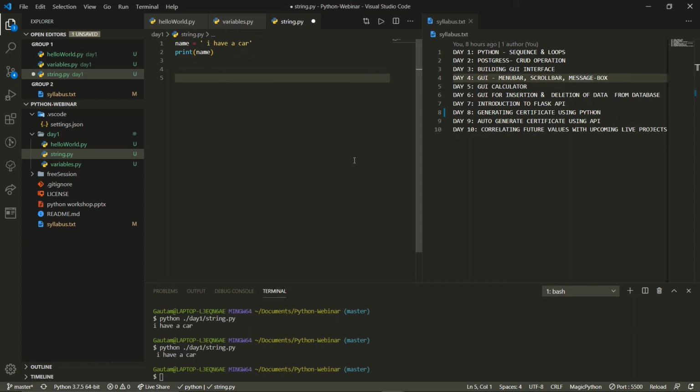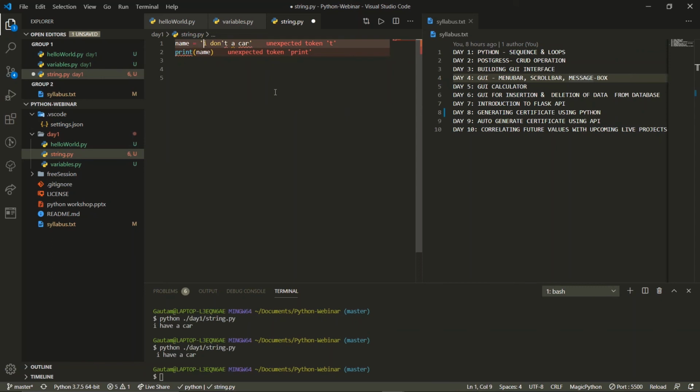Okay, now there is another question: what is the difference between double quotes and single quotes? Yeah, that only I was explaining. There is no difference between double quotes and single quotes in Python. We use these two just to differentiate our data. If I write I don't, see, now what happened, you just see it. When I write this, this quote starts from here and ends over here. And for this part, there is no quotation, only a single quote. So it throws an error. So this is what happens.